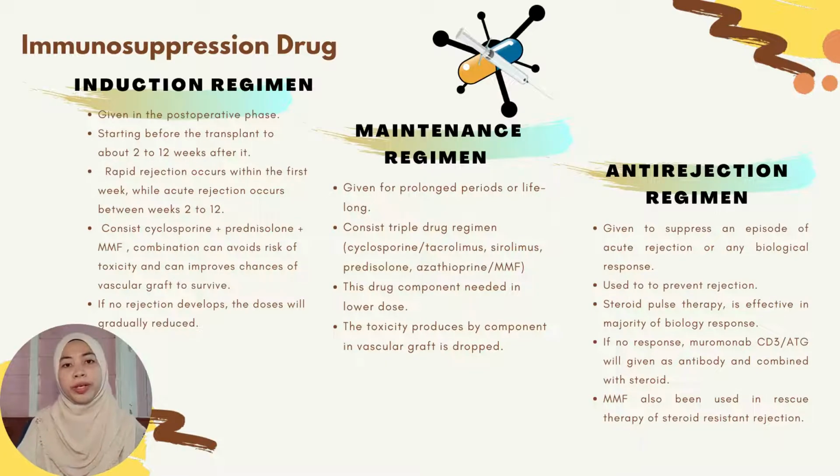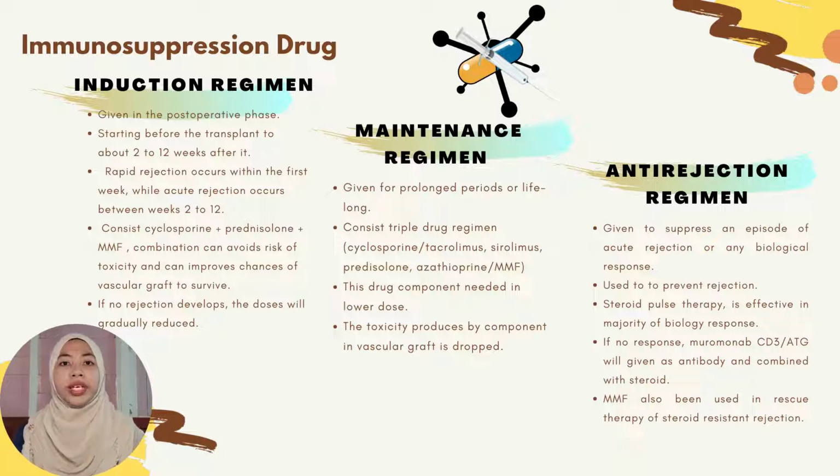How to overcome this problem? By using immunosuppression drugs. These drugs are required for successful transplantation. Depending on the stage of transplantation, there are 3 types of regimen used: induction regimen, maintenance regimen, and anti-rejection regimen. Firstly is the induction regimen, given in the postoperative phase, starting before the transplant to about 2 to 12 weeks after it. Rapid induction occurs within the first week, while acute rejection occurs between week 2 to 12.